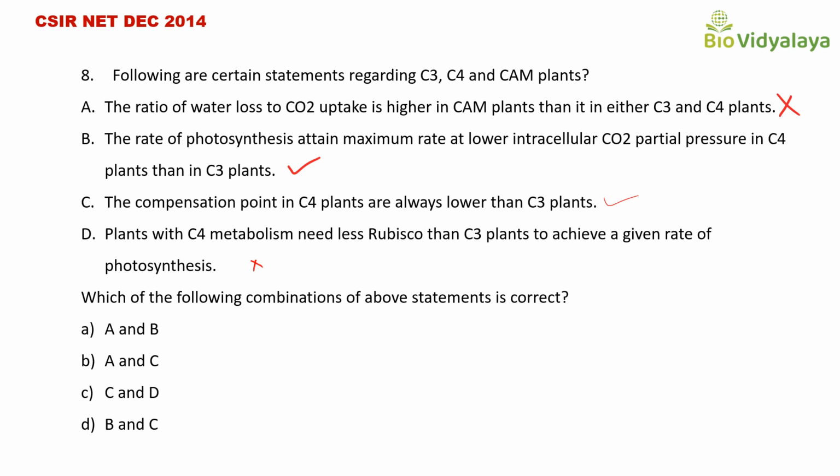So which are the correct statements? Statement B is correct and statement C is also correct. Which of the following combinations of statements is correct? Option A, A and B. This is not correct. Option B, A and C. This is not correct. Option C, C and D. This is also not correct. Option D, B and C. This is correct. Statements B and C are correct statements. So the correct answer is option D, B and C.